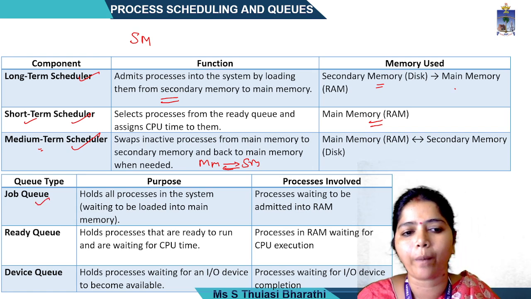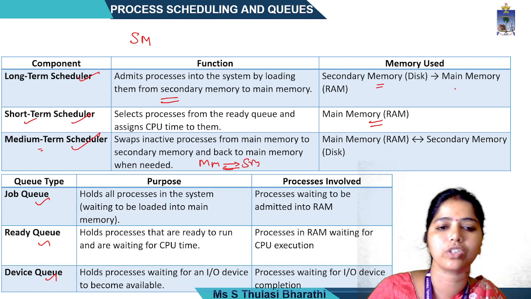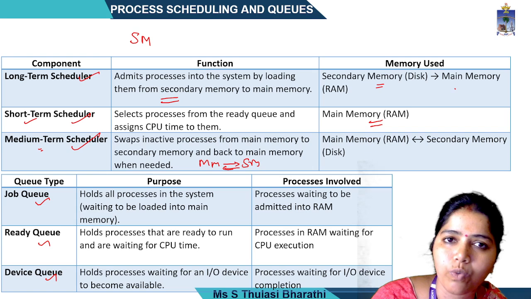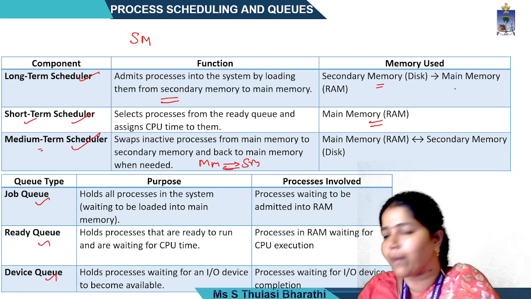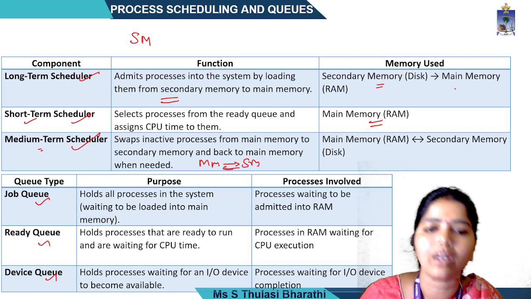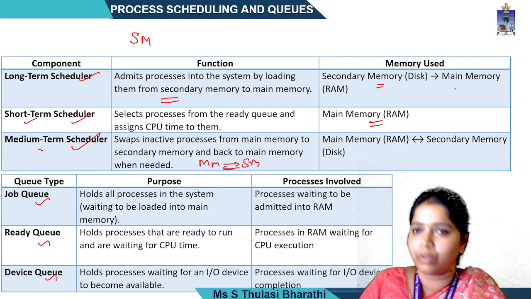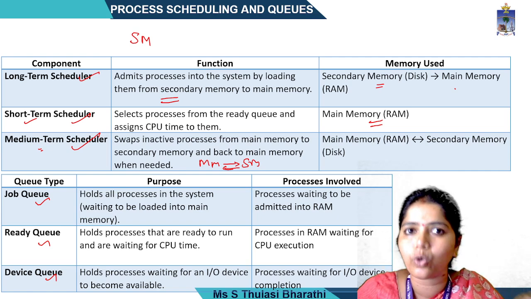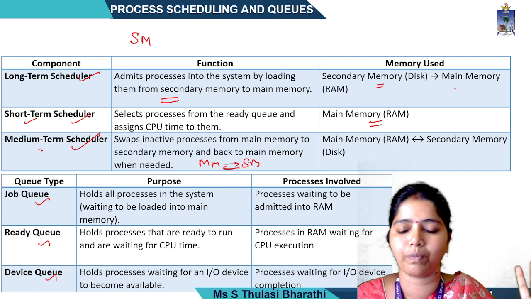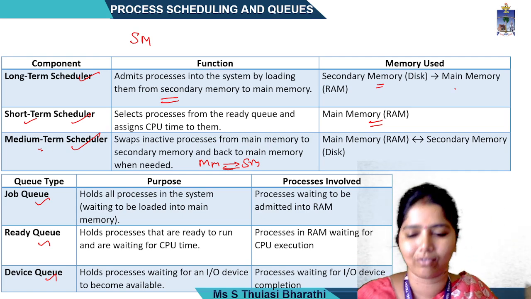Next, the queues: job queue, ready queue and device queue. What does the job queue do? It holds all the processes of the system which are waiting to be loaded into the memory. Ready queue means I am ready, I need time from the CPU to be executed. Device queue means if any process needs an IO device to be available, that queue we call the device queue. It is waiting for input-output devices. These are the short recap of these three schedulers and three queues.